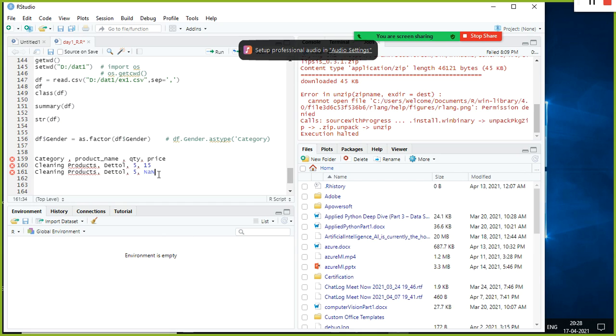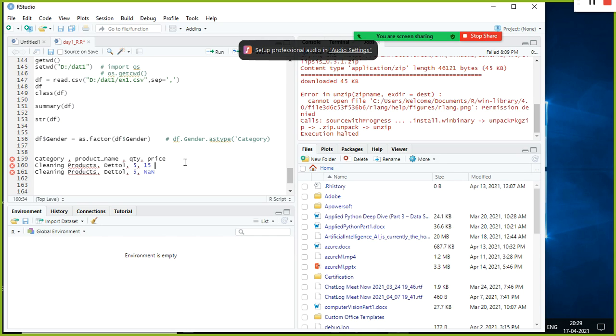It is completely illogical. So what logic can we use? One simple way of doing it is, you check whether this product, the Dettol, is already there in your data set. Do a lookup in this data set, and check if there are any other records. For example, this is a record, and for this record I have NaN. I will simply query category and product name where the product name is Dettol. I get these two records. Since in the other transaction I have the price for the Dettol, I simply take this and put it here.